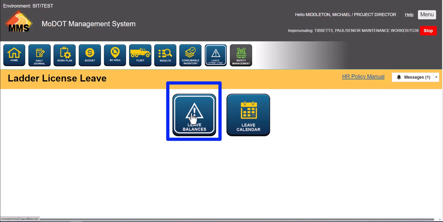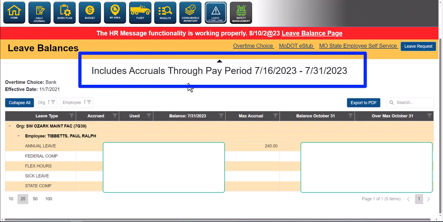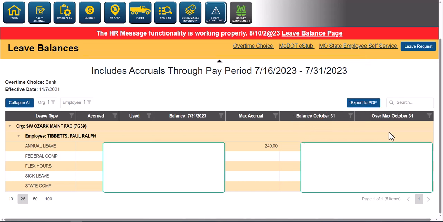So I'm going to click our leave balances. The page now displays, and it gives the employees their leave balances. We'll show you how much you've accrued, how much you've used. Notice everything is about the previous pay period, so we'll always stay one pay period back on those. You can export this if you so desire for your own information. We're also going to tell you what the balance looks like at the end of October. You have some other things on this page.